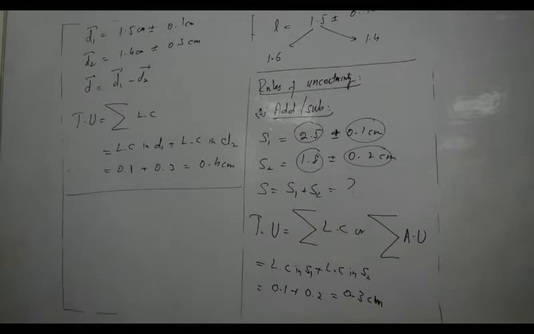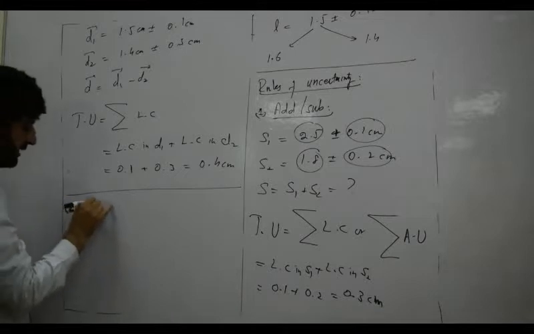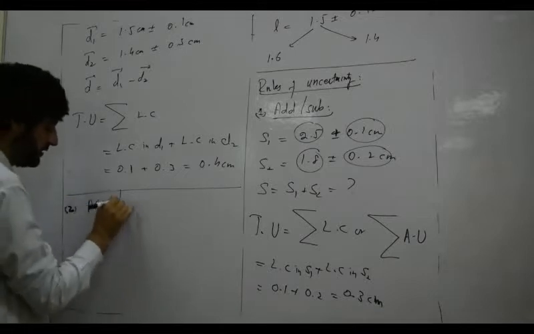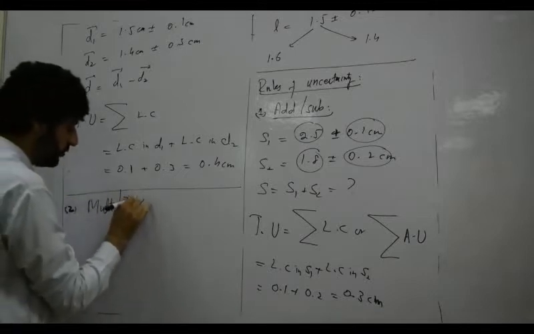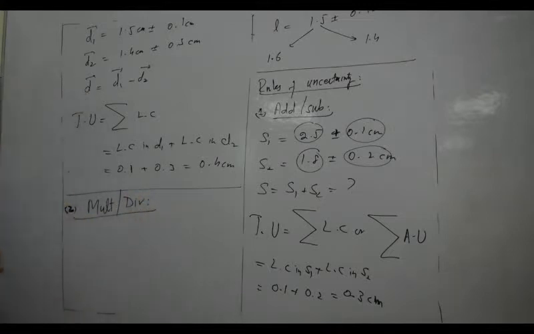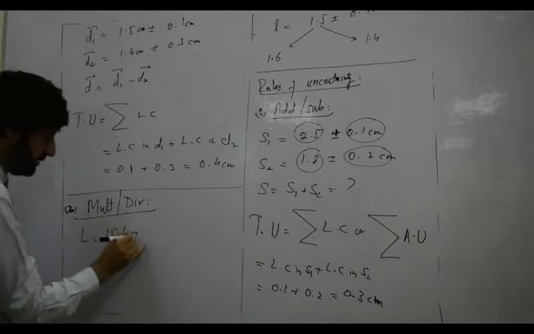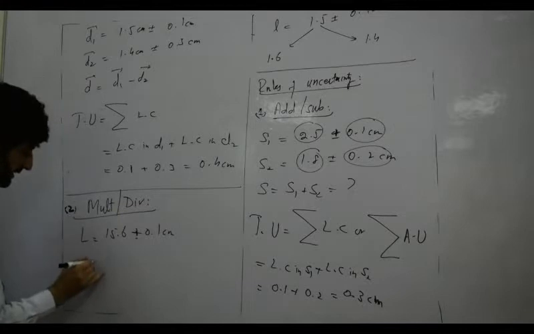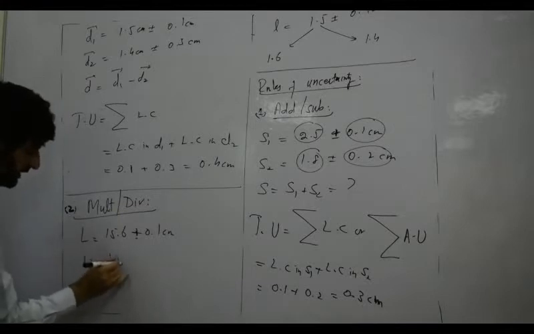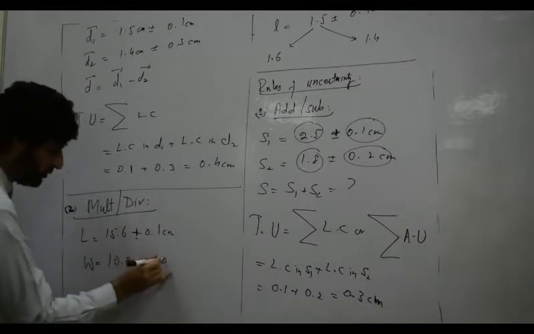The second rule is when we have to multiply two quantities or divide two quantities. For example, the length is given as 15.6 plus minus 0.1 centimeter, and the width is given as 10.80 plus minus 0.01 centimeter.